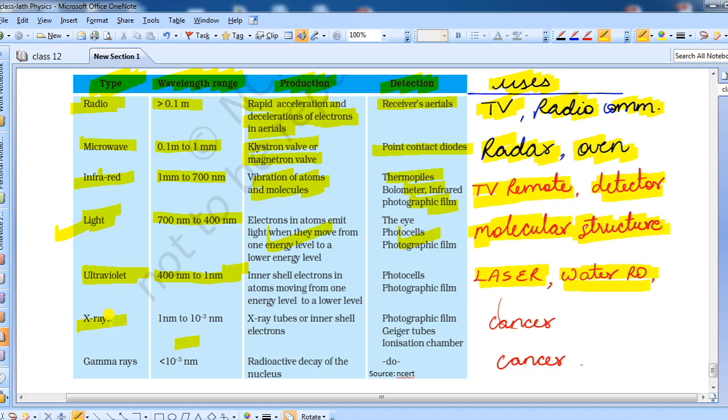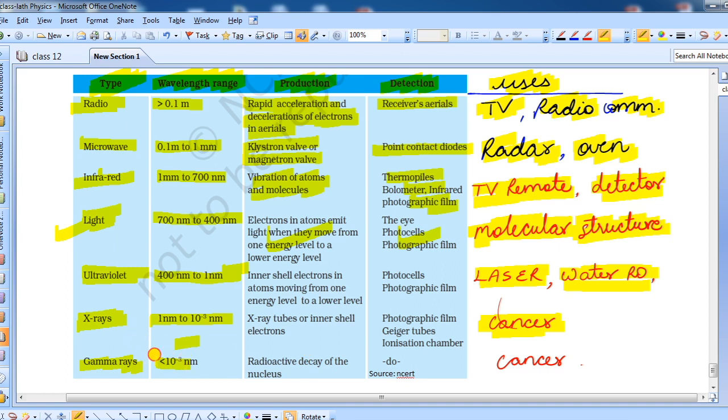The next is X-ray. Its wavelength range is 1 nanometer to 10 to the power minus 3 nanometer, and it is used in medical treatment. What can we say in English? I am not getting a word here. Okay, to diagnose, yes. In diagnostics we can use X-rays, right?